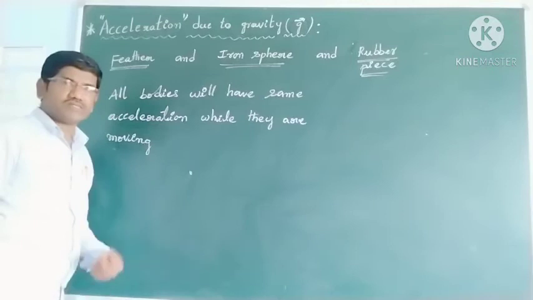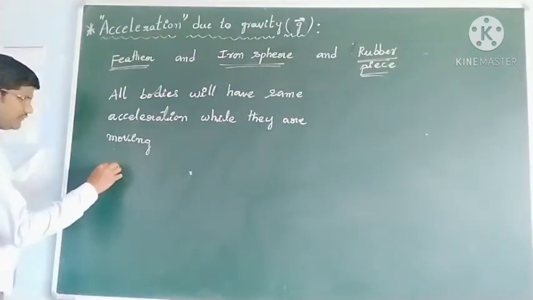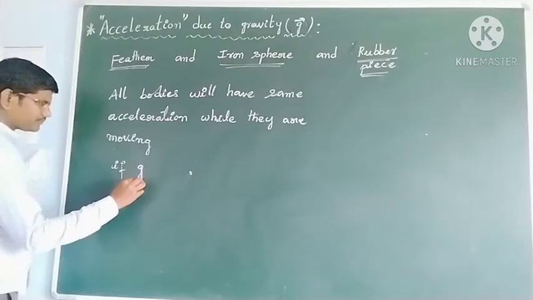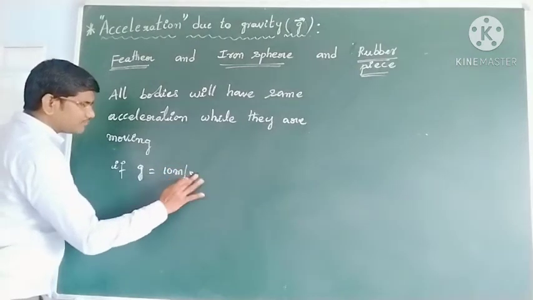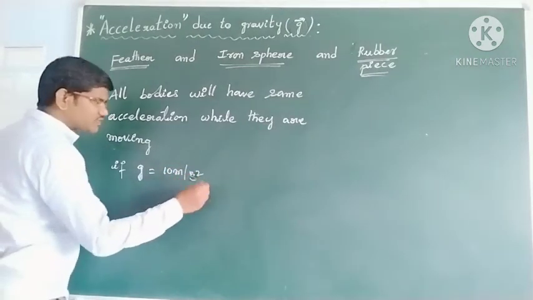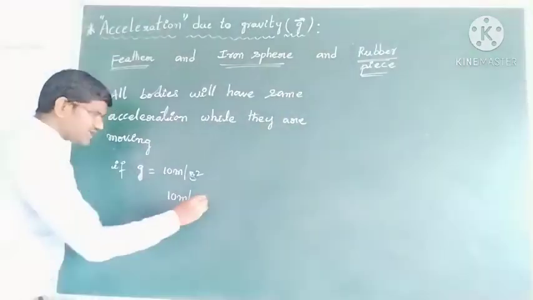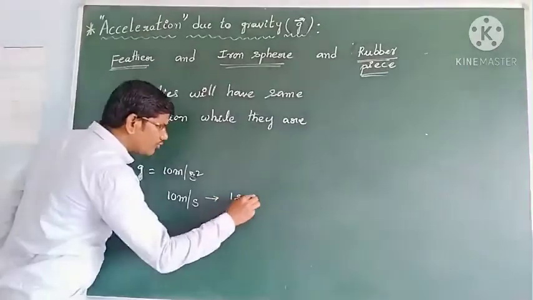Okay students, if I take the G value as 10 meter per second square, it means that 10 meters per second velocity changes for every 1 second.